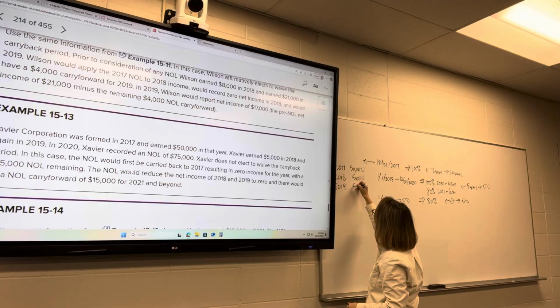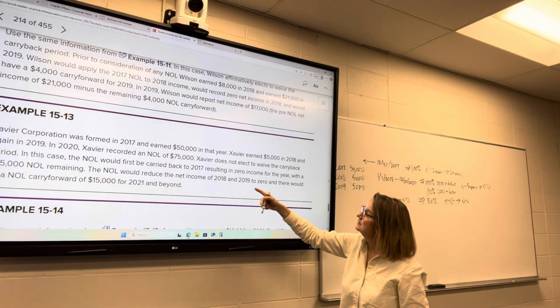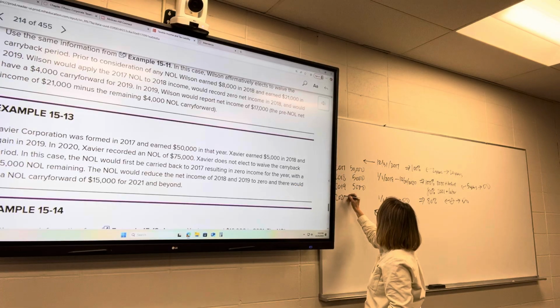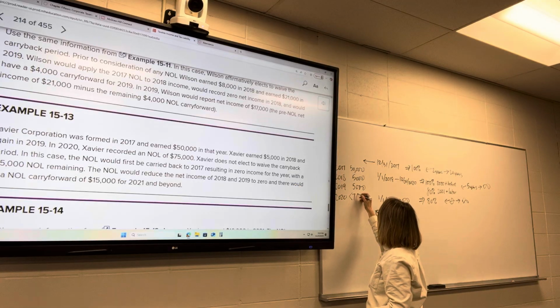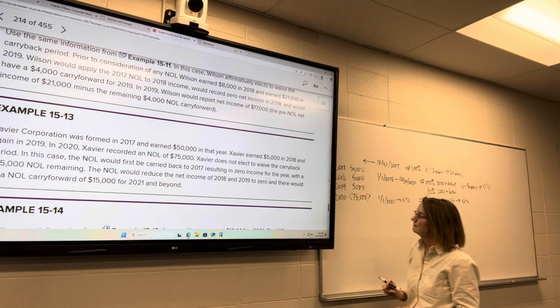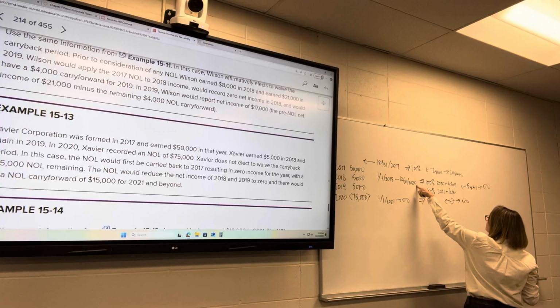In 2019, they had $5,000. In 2020, they had a loss of $75,000. All right, so that was generated in 2020.